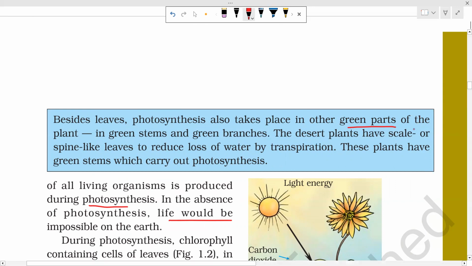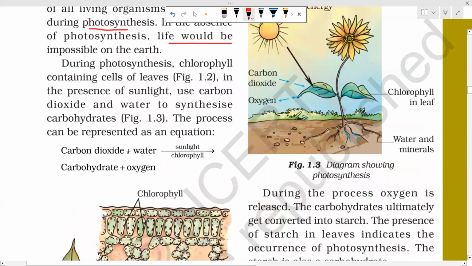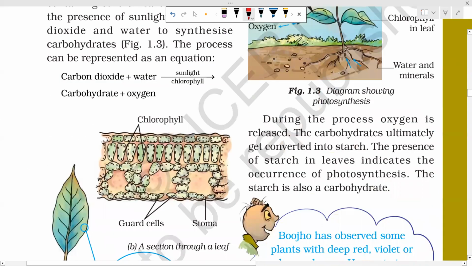The desert plants have scale or spiny leaves. Yes, the desert plants, see what happens. Leaves have tiny pores. These tiny pores are called stomata, guarded by the guard cells. From these, air intake takes place. Carbon dioxide enters for photosynthesis. Also, water vapor comes out as the process of transpiration. That is water loss.